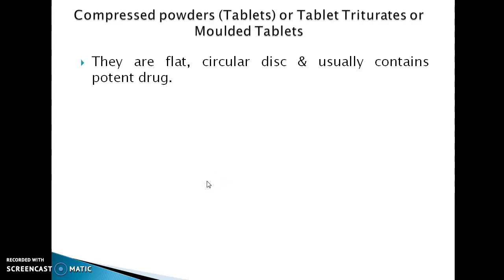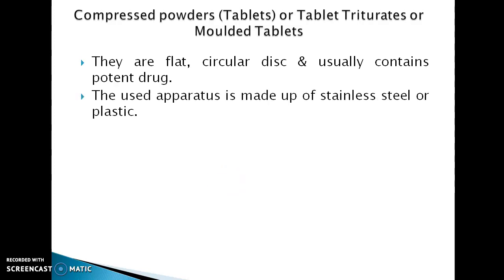Compressed powder: tablet triturates or molded tablets. In these, powder is molded into tablets. They are flat circular discs, usually containing potent drugs. The potent drugs are mixed with lactose, dextrose or some other diluents. The apparatus used is made of stainless steel or plastic.